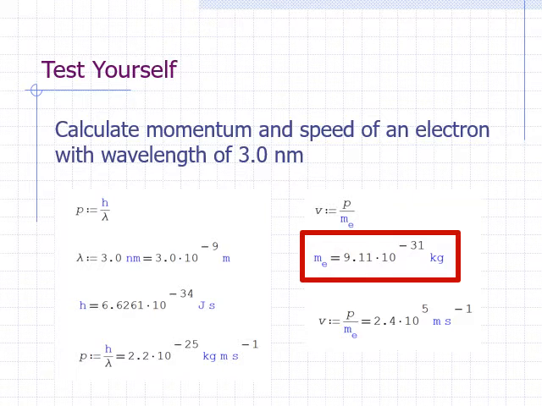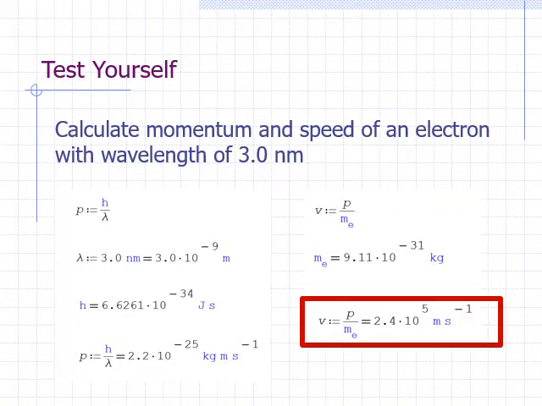Plugging in the values for the momentum and mass of the electron, we find that the speed of the electron is 2.4 times 10 to the 5th meter per second. Note that this number should not exceed the speed of light, which is 3 times 10 to the 8th meter per second. If it does, or even if it's less but happens to be significantly close to the speed of light, we need to do a relativistic correction for the mass.